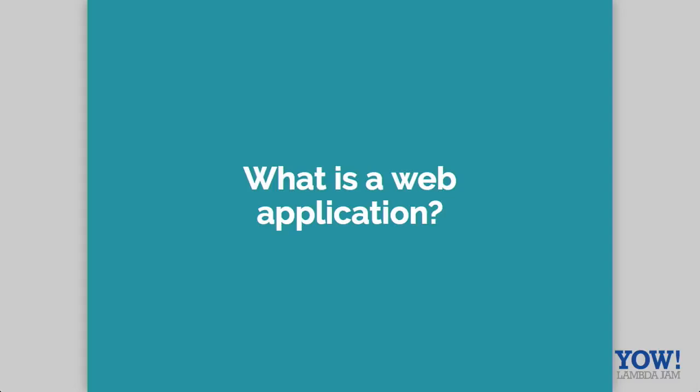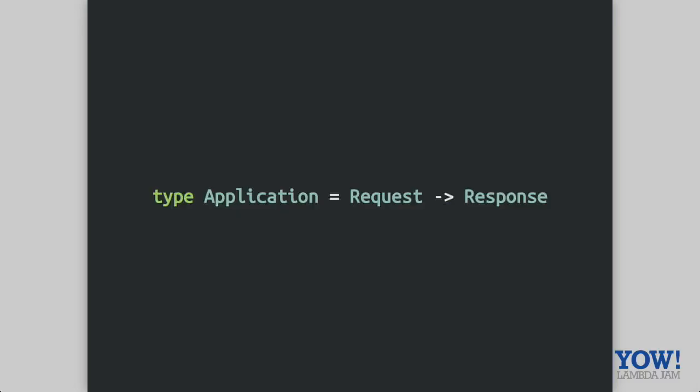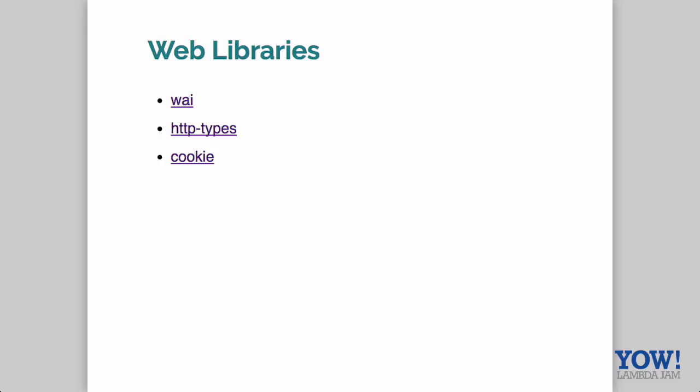So just to wrap it up, we started with the question, what is a web application? When we think about writing web applications in Haskell, how complicated does it need to be? And at the end of it, we saw the useful WAI library to break it down as a request to response. We saw that we can define these request and response as simple data types in Haskell. We saw some useful web libraries like WAI, but also http-types and cookie, and there's a whole bunch of other libraries that can be useful depending on what you're trying to do, that manipulate these data types like request and response, something like http-media or wai-extra.